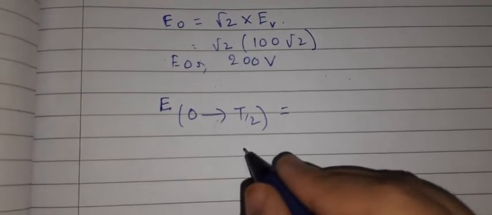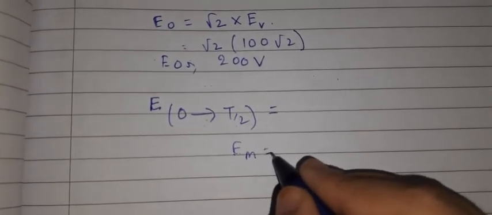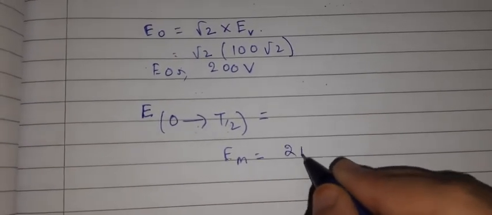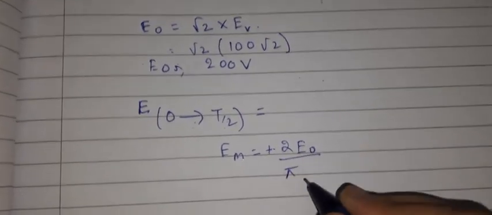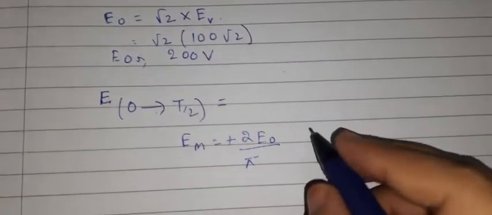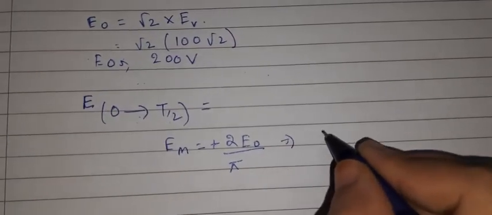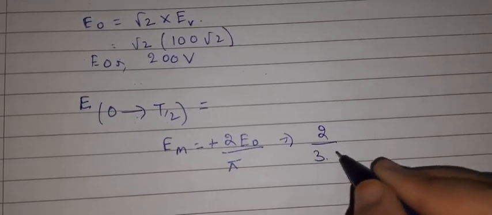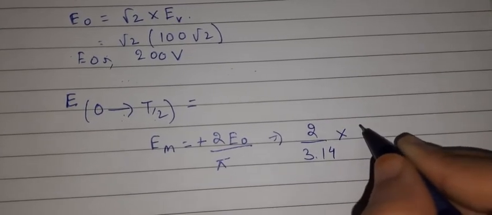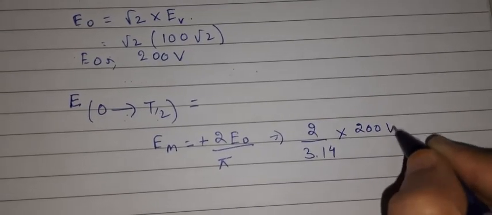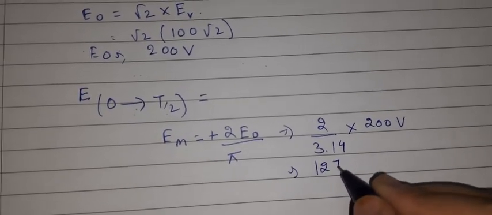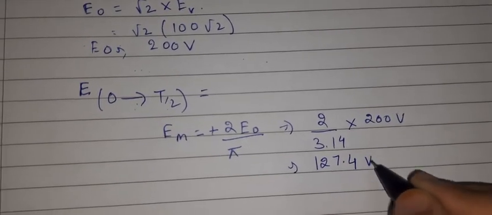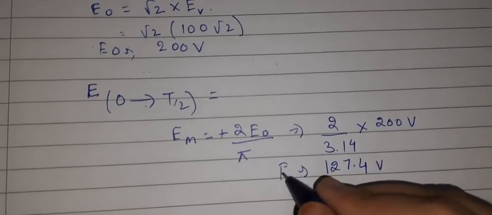If I want to find the mean value for the positive half cycle, which formula will I use? Positive 2 upon pi multiplied by E naught. We got the value of E naught, that is 200 voltage. So you just have to put the values, 2 upon 3.14 multiplied by 200 volt. Ultimately, if you solve this, we will be getting about 127 voltage. Okay, so this is the value.